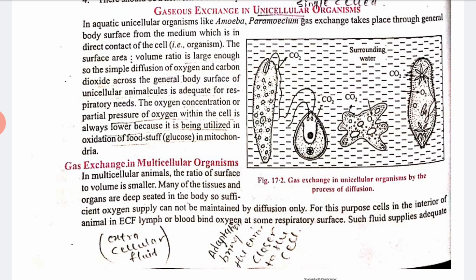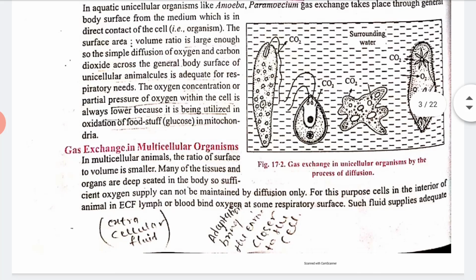This also takes place in multicellular organisms. In multicellular organisms the ratio of surface area to volume is smaller. We can say there is an extracellular fluid, or they have adaptations that bring the environment closer to the cell. In this way multicellular organisms also carry out the gas exchange process.